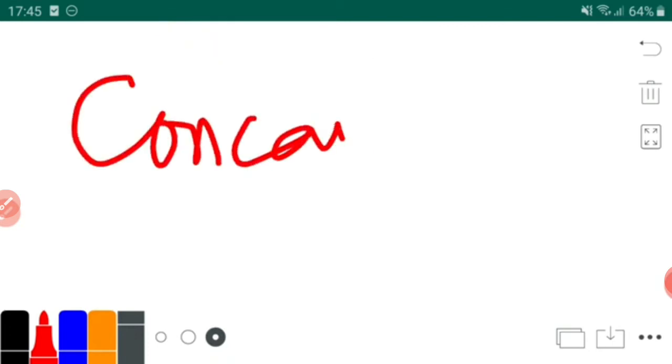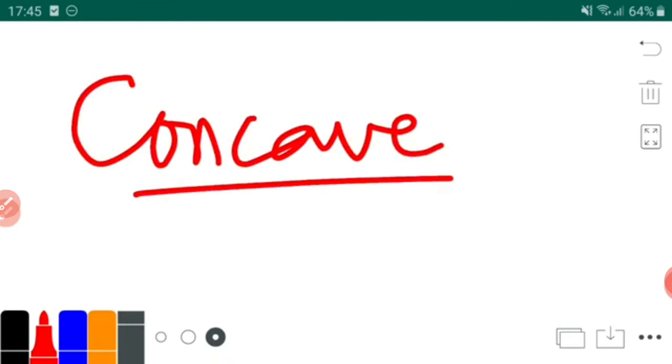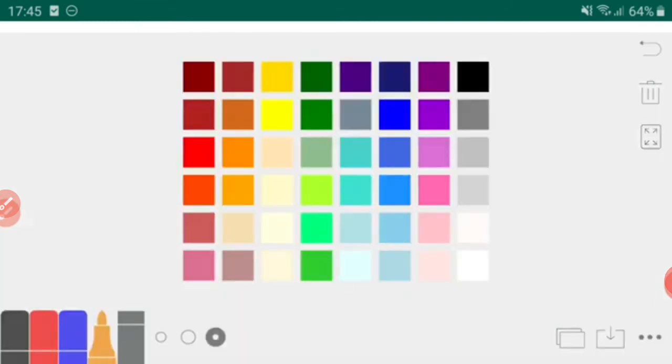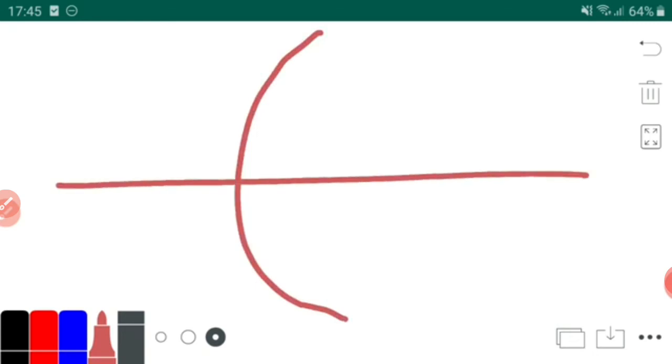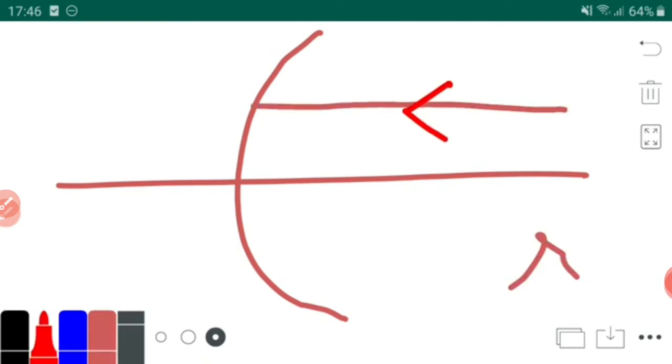This was about convex, and now let us see about concave mirror. This is a mirror, and this is again a principal axis. Here again we are going to take rarer to denser or denser to rarer. This is a light ray which is parallel. Before, it was coming from the left, but in concave mirror the light ray will come from the right side.